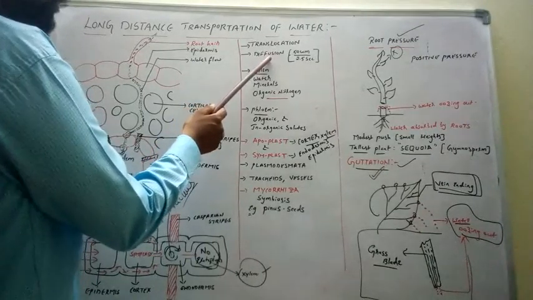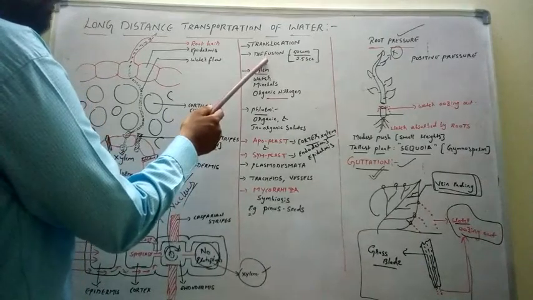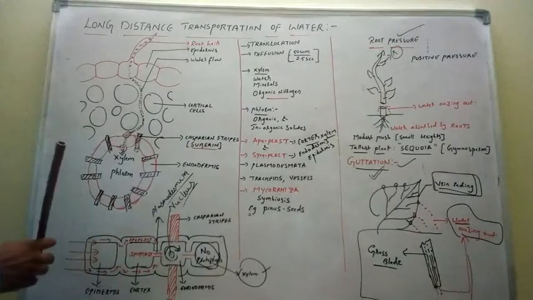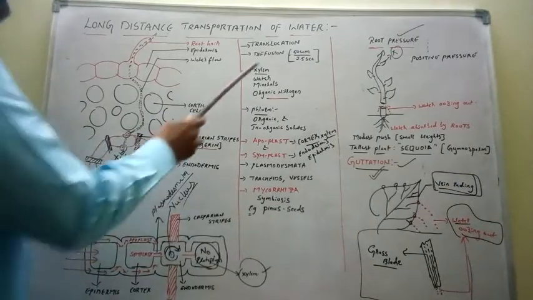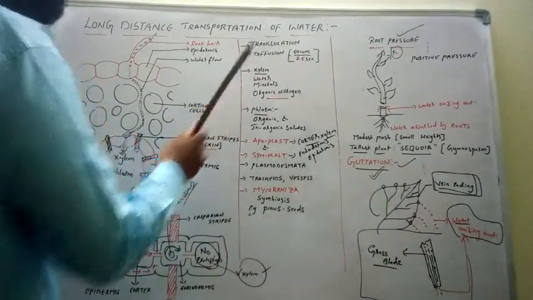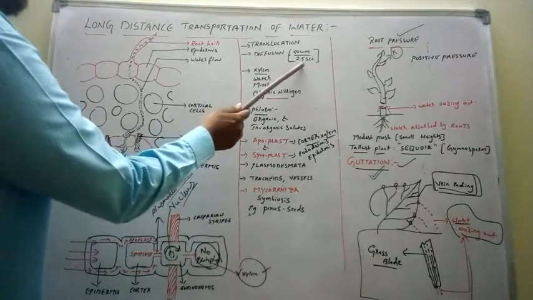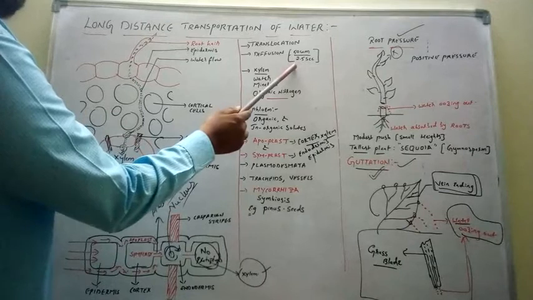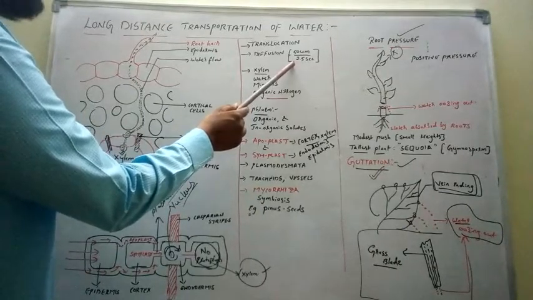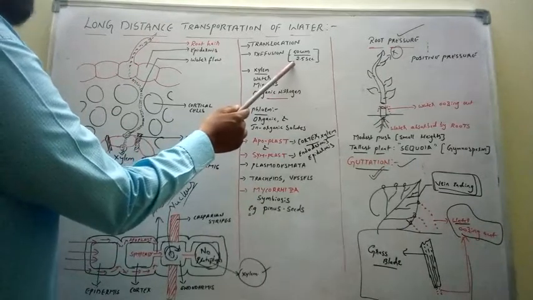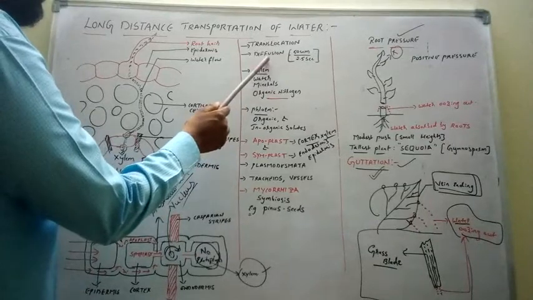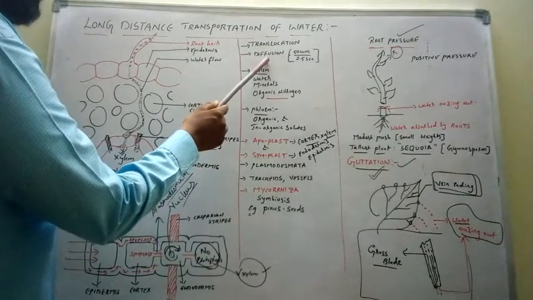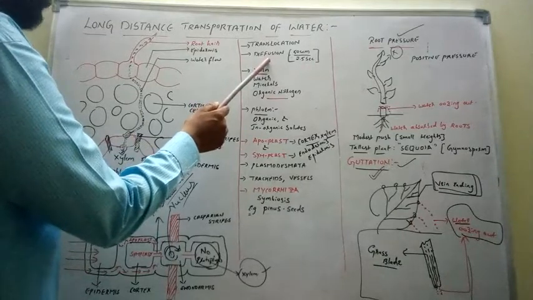The rate, that is the speed, of diffusion is 50 micrometers per 2.5 seconds. That is very slow. It means it will take approximately 2 to 3 hours to travel a distance of 1 meter. So diffusion is a very slow process.